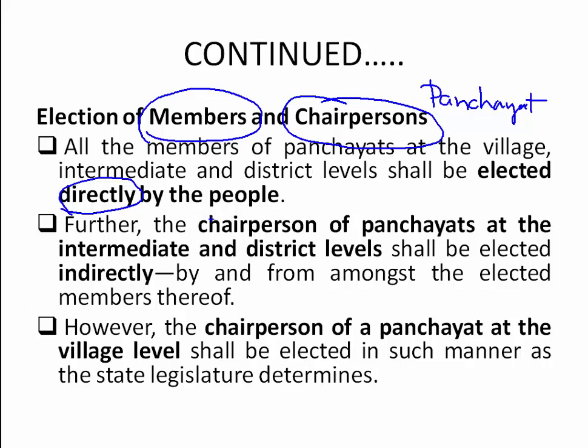And then chairpersons, means the head of the village panchayat, the head of the taluk panchayat, and the head of the district panchayat, will be selected by members, nothing but indirectly. Chairpersons of panchayats at intermediate and district levels shall be elected indirectly by and from among the elected members.